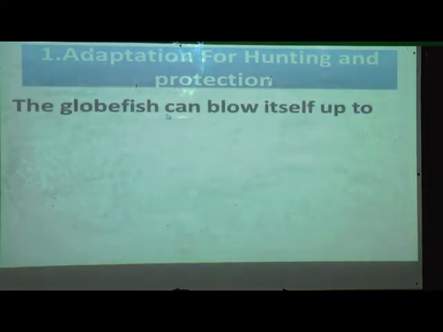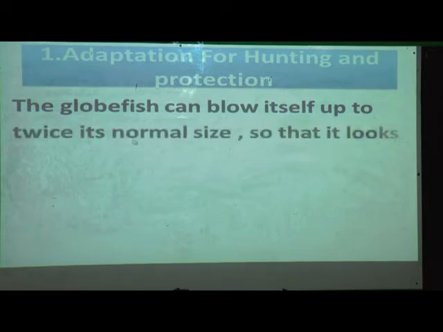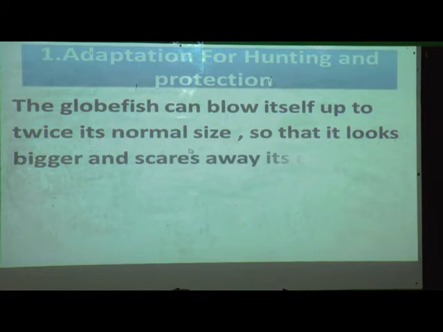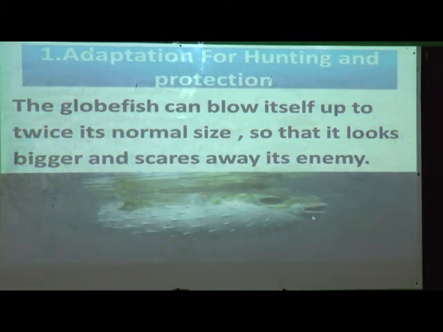The glowfish can blow itself up to twice its normal size so that it looks bigger and scares away its enemy. See in this picture, the glowfish can blow itself up, and it changes its size from normal to twice bigger than that.